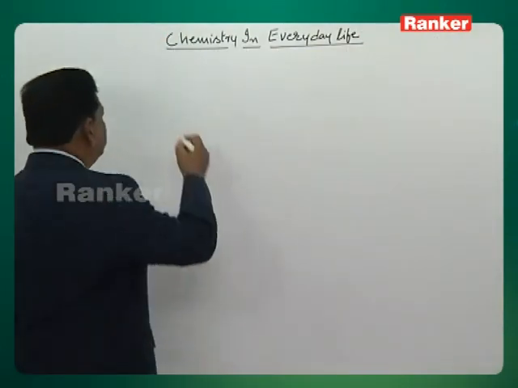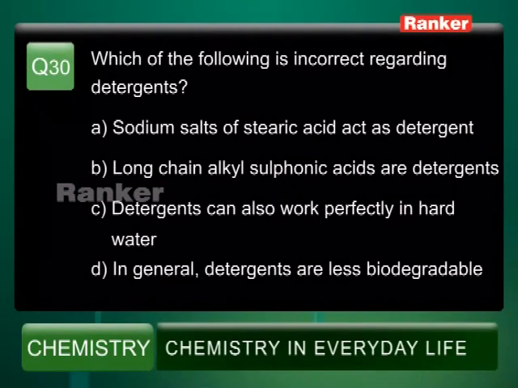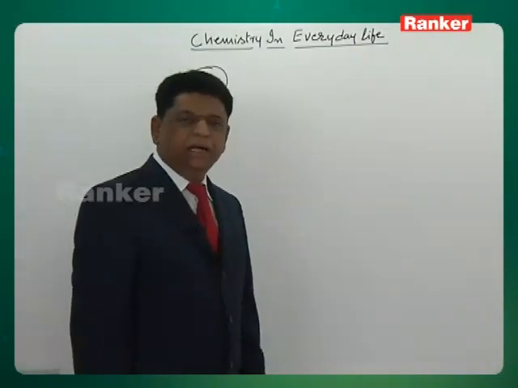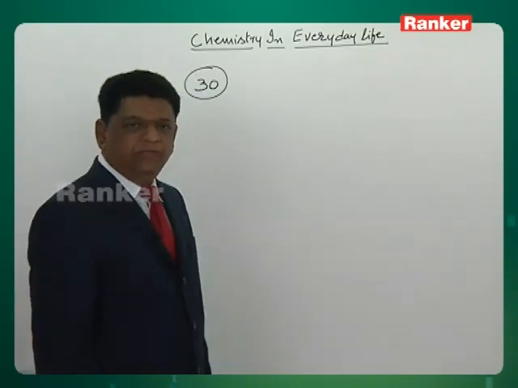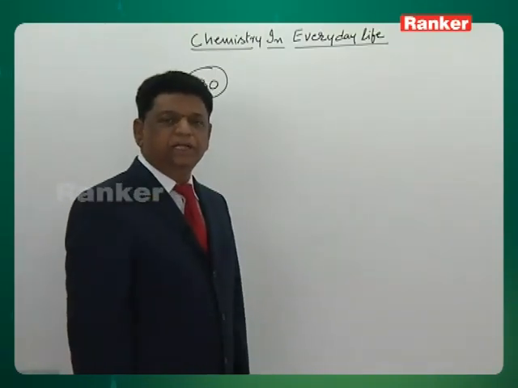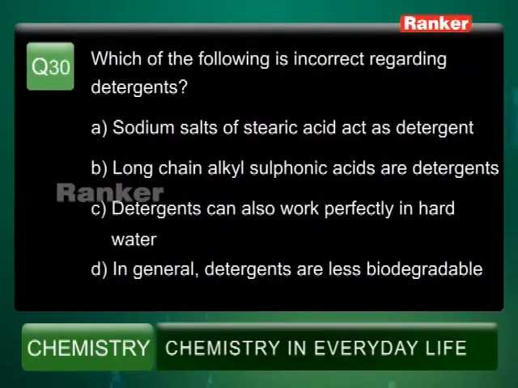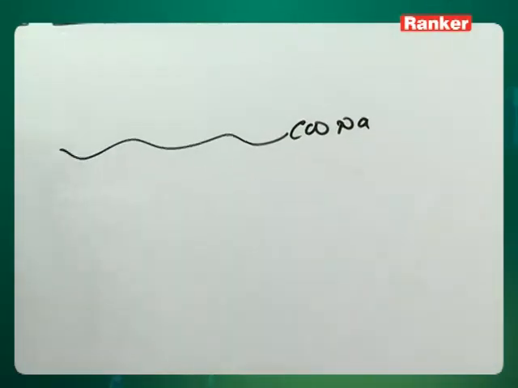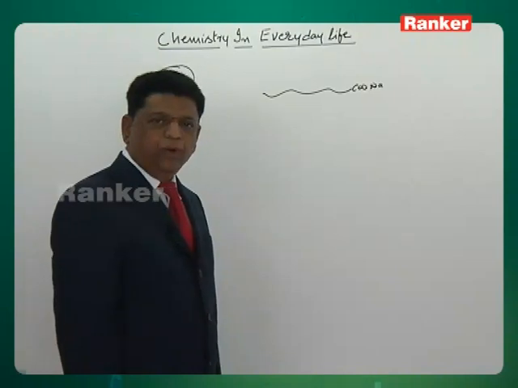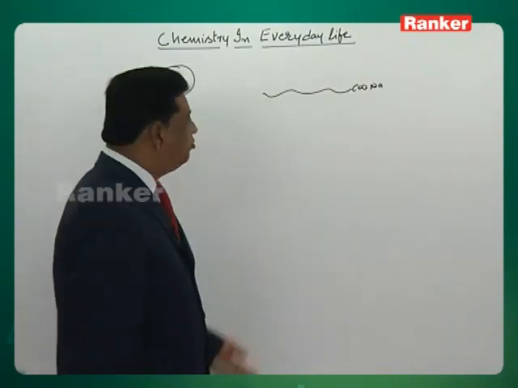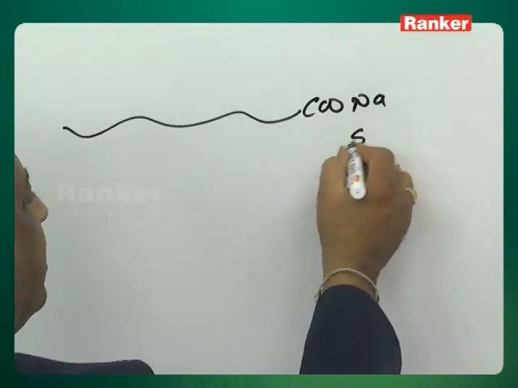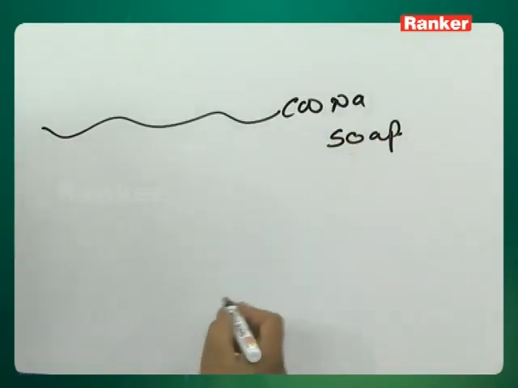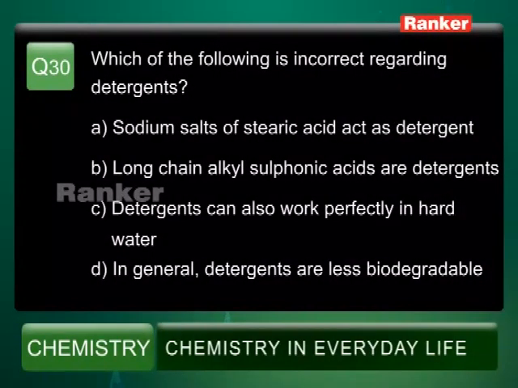So let's see question number 30. Which of the following is incorrect regarding detergents? That means 3 statements are right and 1 is a wrong statement. We have to identify the wrong statement regarding detergents. Option A is sodium salts of stearic acid, a long chain carboxylic acid containing a sodium salt. It says it is a detergent. It is wrong actually. These are all soaps. Long chain carboxylic acid salts are soaps, not detergents. So statement 1 is wrong.